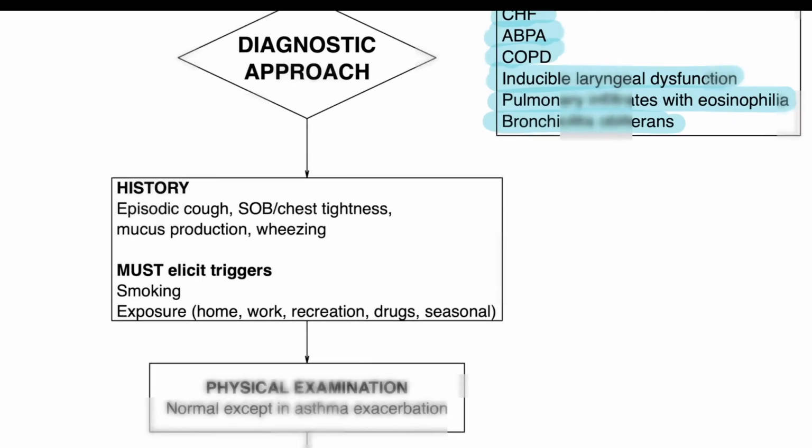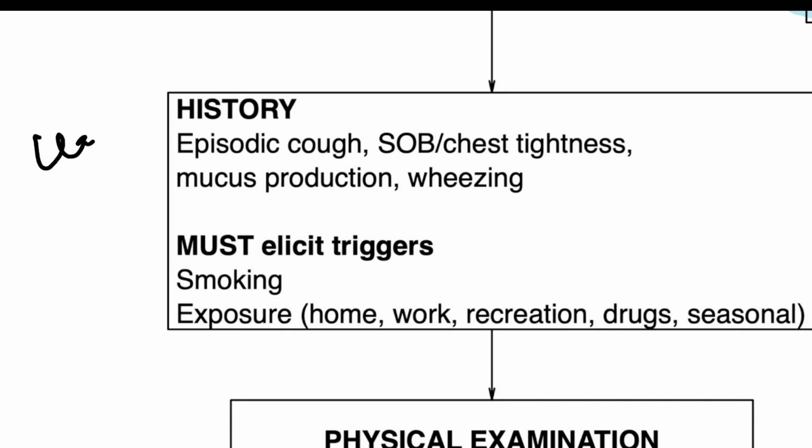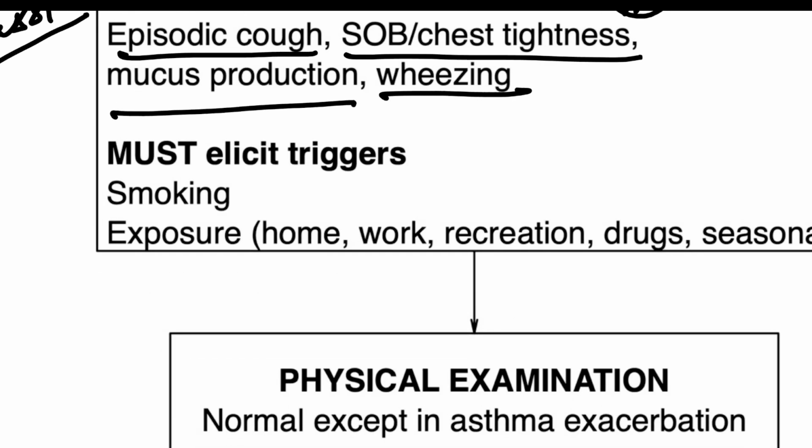Apart from that, the general diagnostic approach begins with a classic history of asthma, in which there is an episodic cough along with shortness of breath that is described by the patient as chest tightness, along with wheezing and mucus production. A detailed history must elicit triggers in the individual.